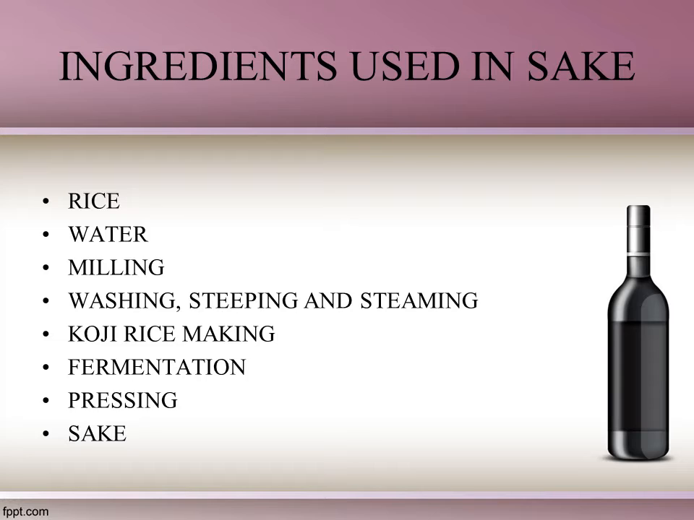First one is rice. Next we use water and the milling process takes place. Washing, steeping and steaming is a further process. Then it is sent for koji rice making, and furthermore it is sent to the fermentation process. After that pressing happens and finally the product, sake, can be prepared.